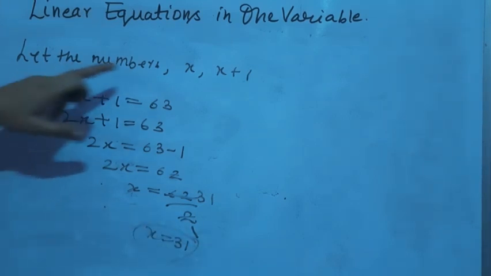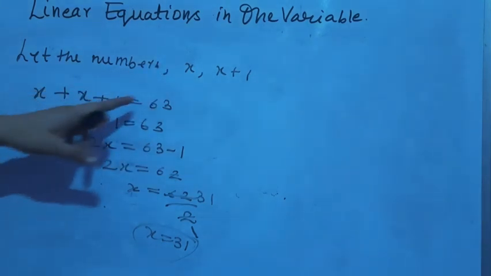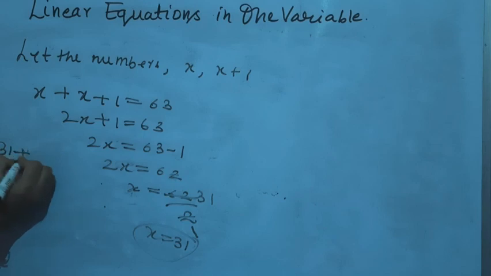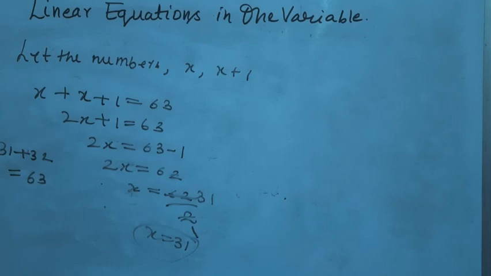So the first number is 31. The next number will be 31 plus 1, that is 32. And when you add 31 and 32, what do you obtain? You obtain 63. That means our answer is correct. So I hope you must have understood this question.